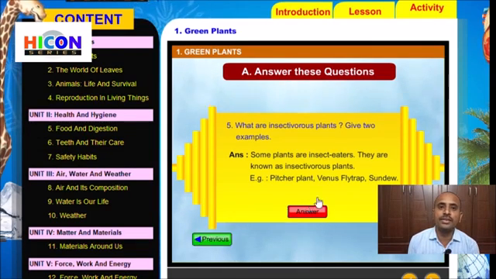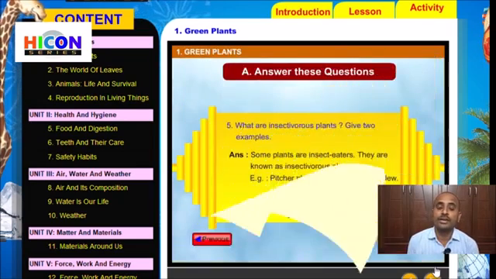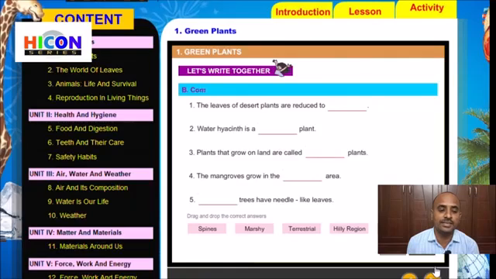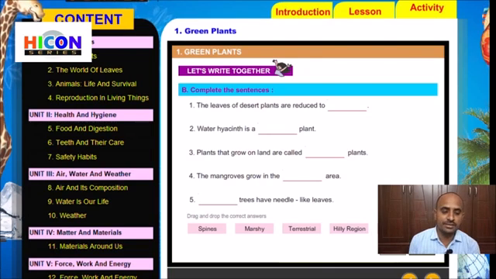So children, go to the next question. The next activity in the exercise is complete the sentences. Look at the screen. There are 5 sentences given in this activity, and we have to write the suitable word for each sentence. They have already given some words below the sentences. Look at the words given below the sentences.